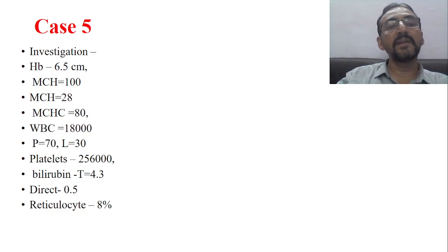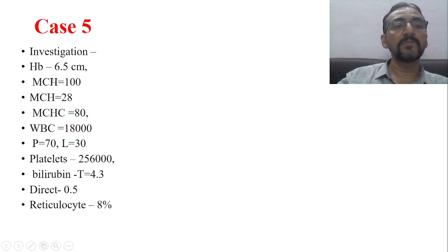So WBC is 18,000. So now MCV, MCH and MCHC. By looking at that, everything is under normal limits, isn't it? Even RBC count is low, 6.5. That is because of the hemolytic pathology which is going on. Therefore, RBC count is low. Okay, that means HB is 6.5. HB is 6 because hemolysis is going on.